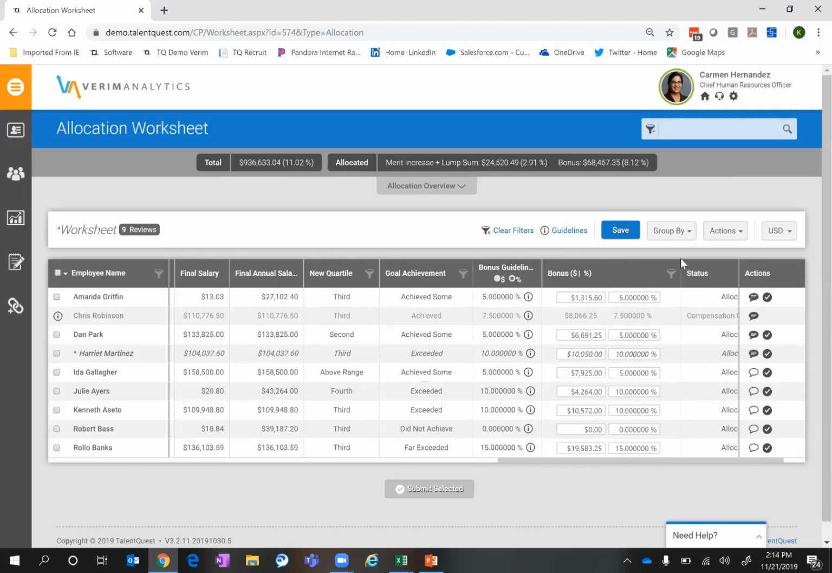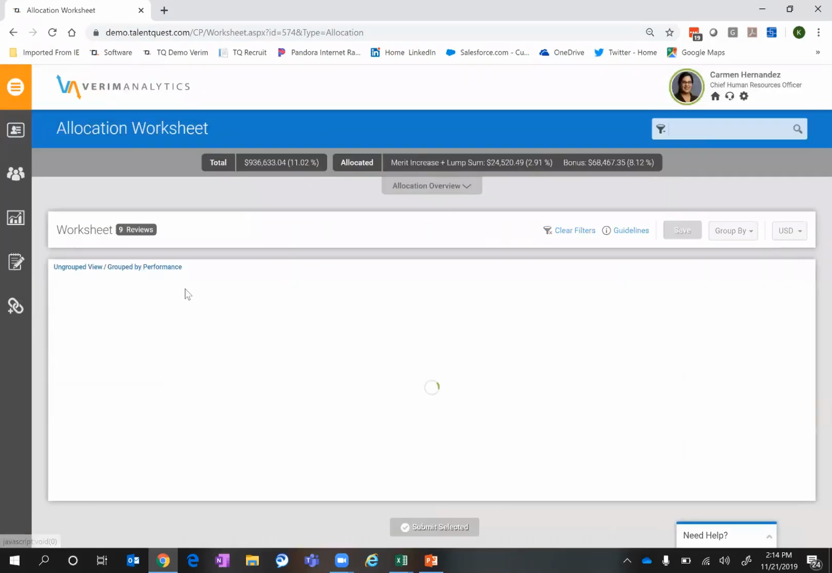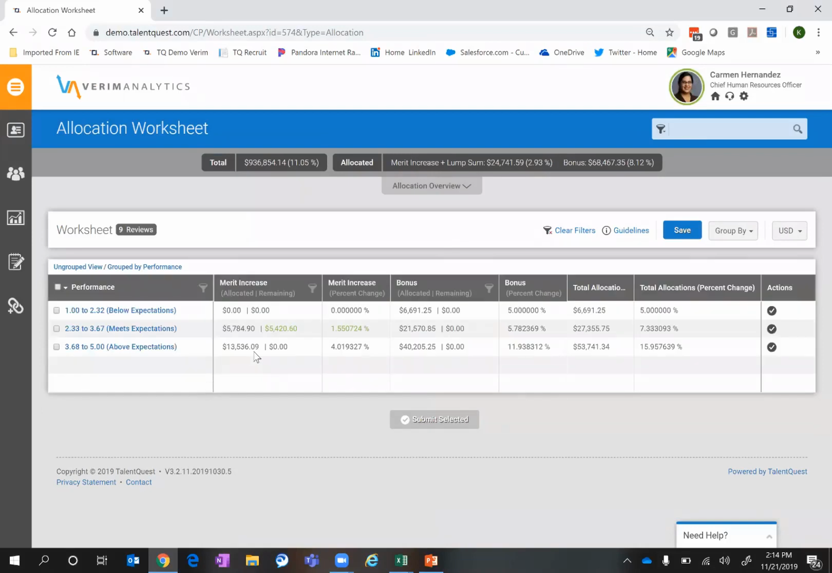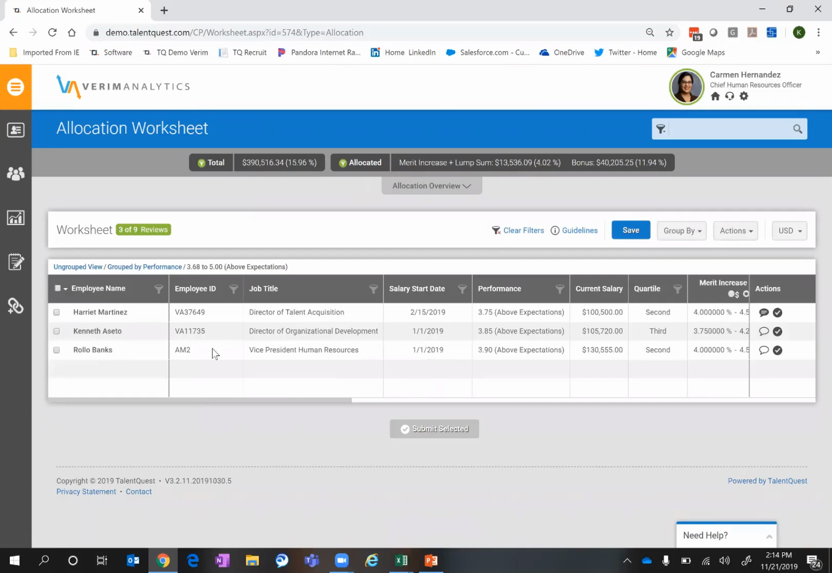A couple other things to mention within here. If we want to group our worksheet, if I've got a lot of direct reports, maybe I want to group it by performance score, then I can do so, and it's going to now basically rework and regroup my worksheet based on performance ranges. So I can see everybody in the below expectations, the meets expectations, or the above expectations. And then the information around that also gives me the ability to drill in to only view those people that are above expectations on their performance ratings. So again, just nice ways to interact and group the data within my worksheet in different ways to help me there.